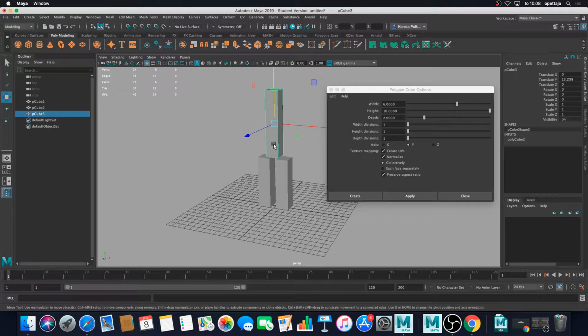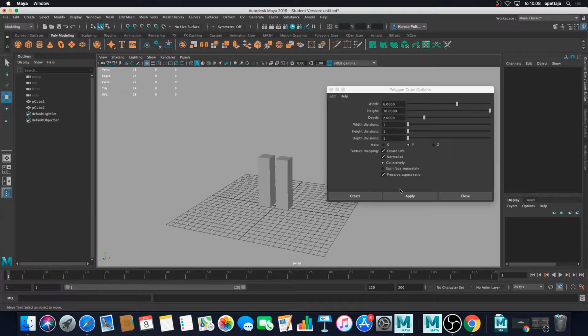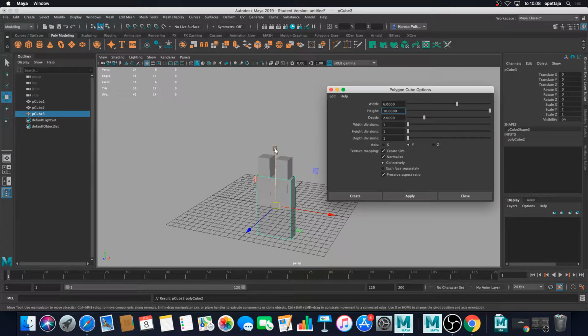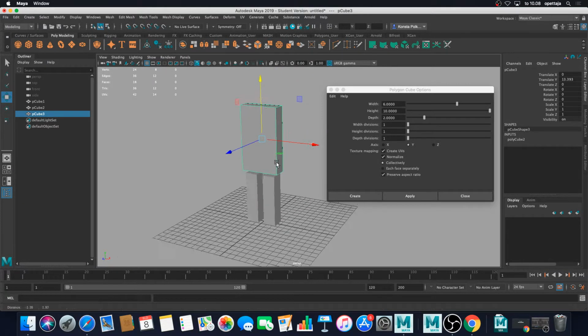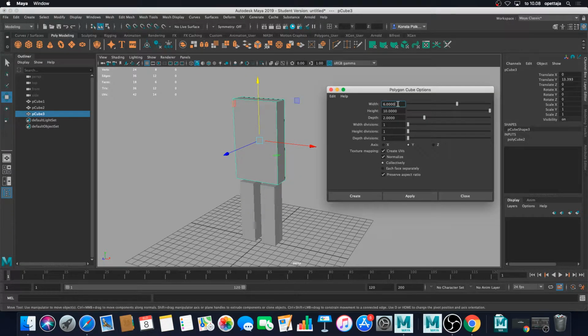So I'm deleting this pCube 3 and then apply, and 6 is actually a bit too wide, so maybe we just try 5, and that should be exactly, yeah, that fits perfectly.